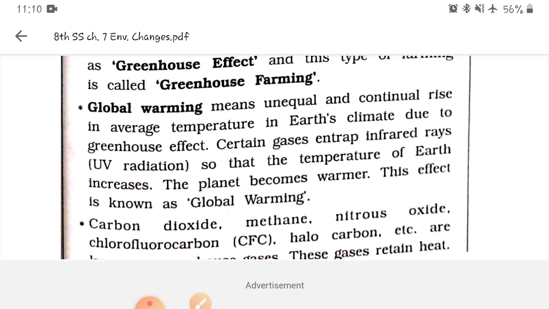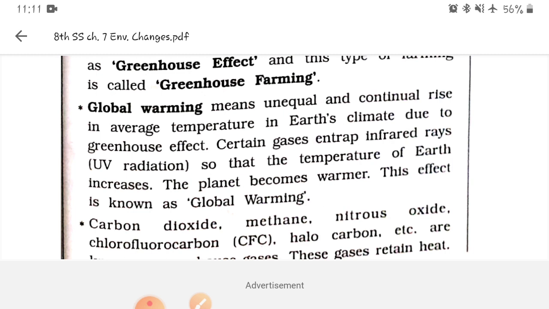We have heard and we have experienced that the temperature of Earth is increasing day by day, and that temperature is not only increased by human activities, but also by the ultraviolet rays produced by the sun and the infrared rays that create heat on the surface of Earth, and that is why the Earth is getting warmer.